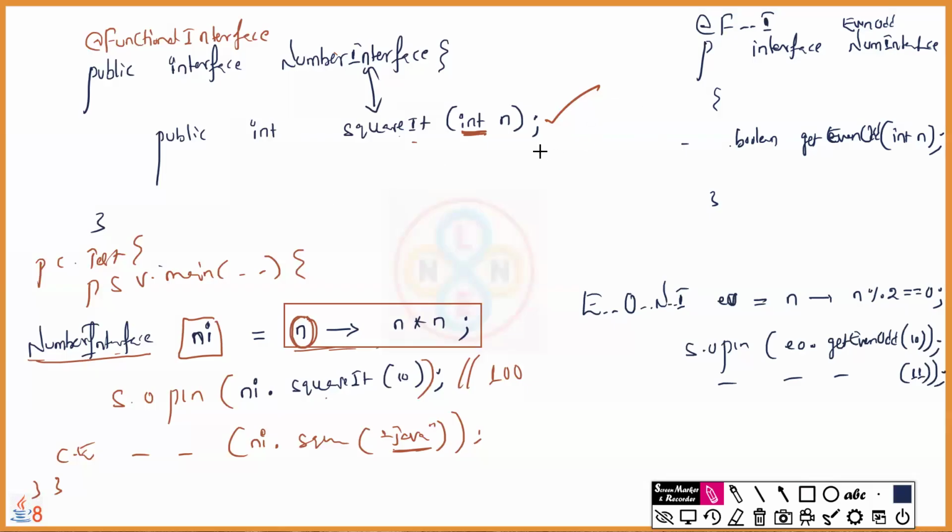Then take a method which takes no inputs but should return or print a Fibonacci series. Can we use any of these two, or do we have to define one more interface? We have to define one more interface. Like that, for each and every requirement, if the programmer has to define a new interface, then how many interfaces do we have to define as a programmer? N number, depending on the requirement, right?